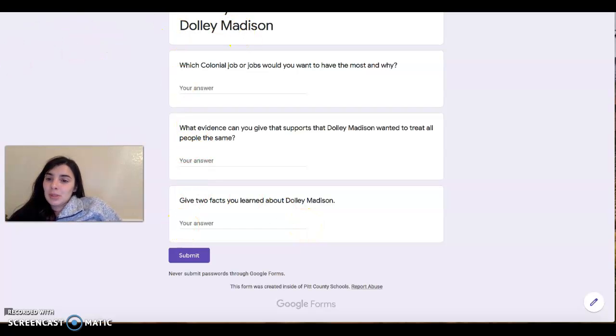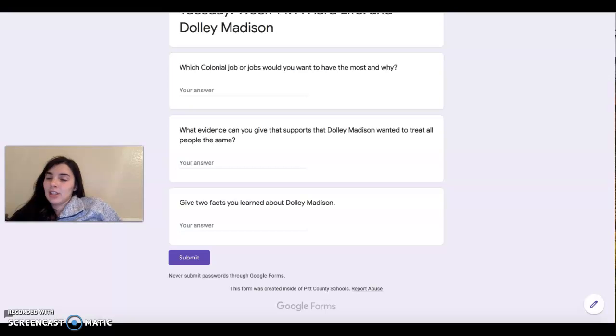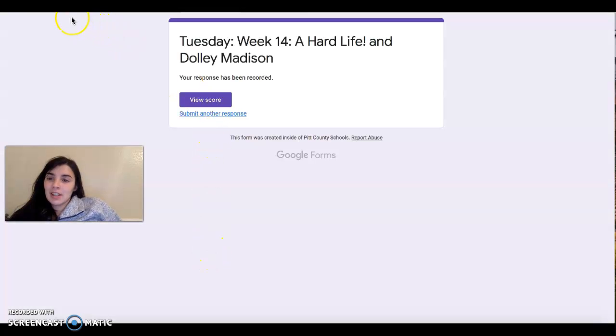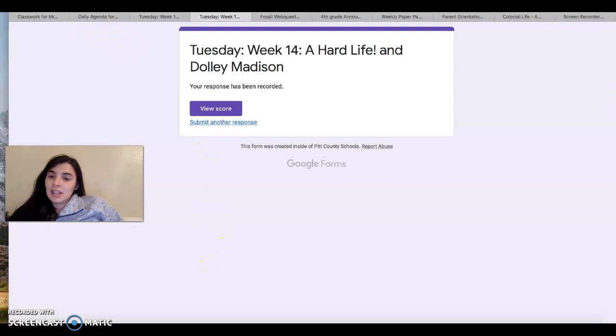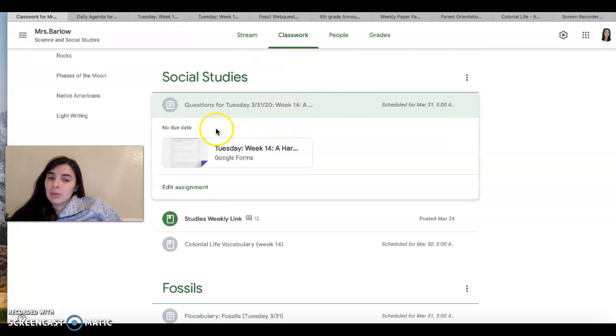When you click submit, you will probably have to also go back to the, let me see. If you click submit and it doesn't go back, just make sure you click the turn in button on here so I can go back and look at your answers.